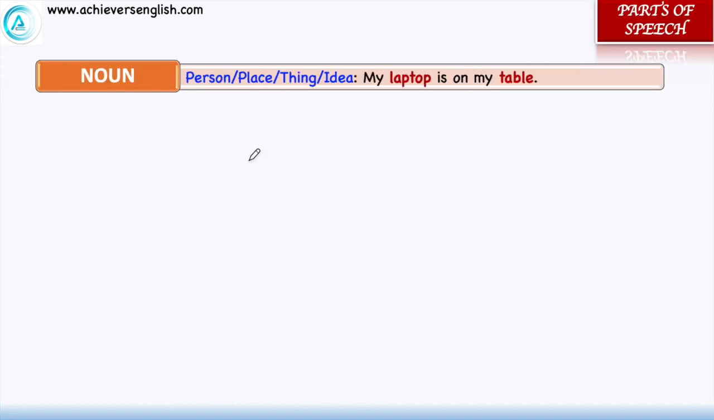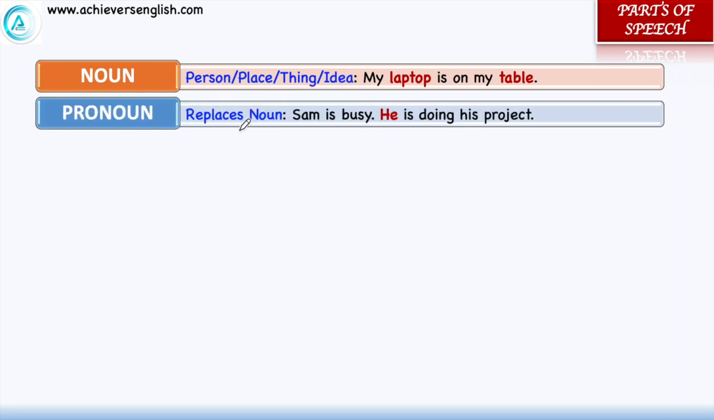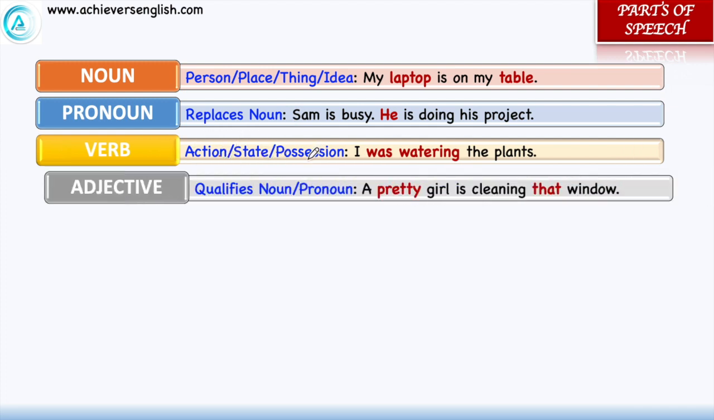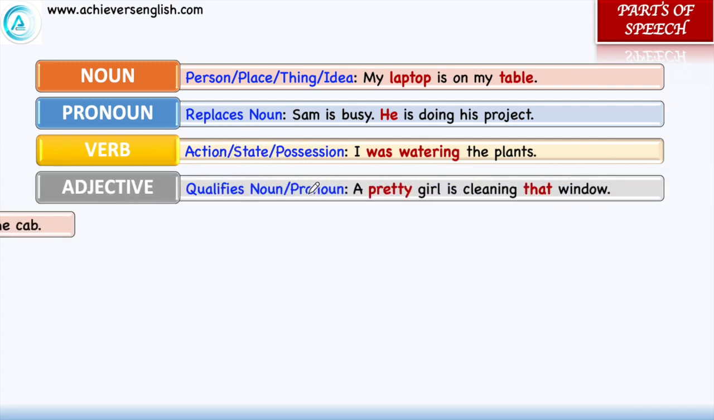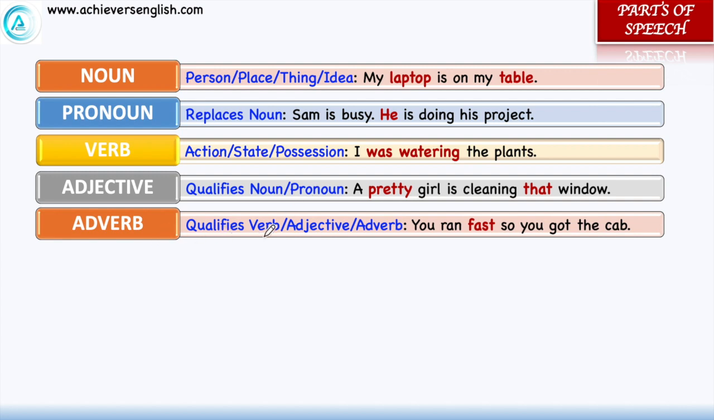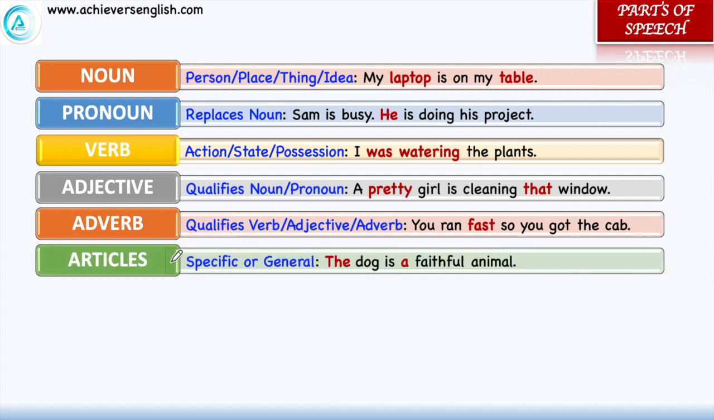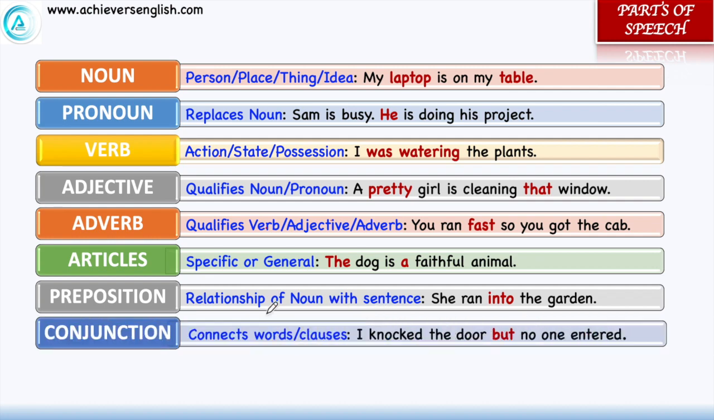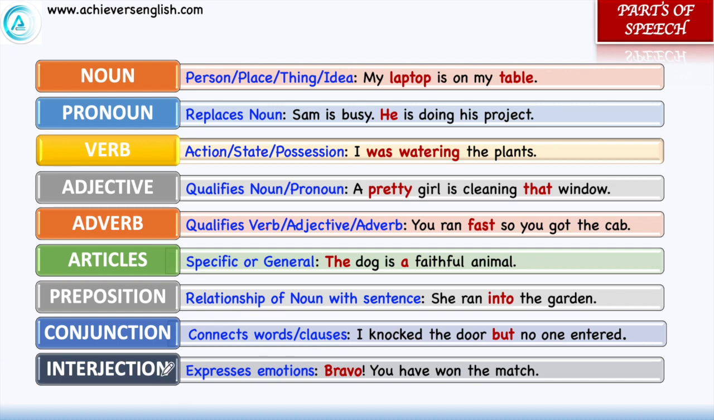So we learned that noun is the name of a person, place, animal, thing or idea. Pronoun replaces noun. Verb shows action, state or position. Adjective qualifies noun or pronoun. Adverb qualifies verb, adjective or adverb. Articles are used before specific or general nouns. Preposition tells the relationship of noun with the sentence. Conjunction connects two words, phrases or clauses. And interjection expresses our emotions.